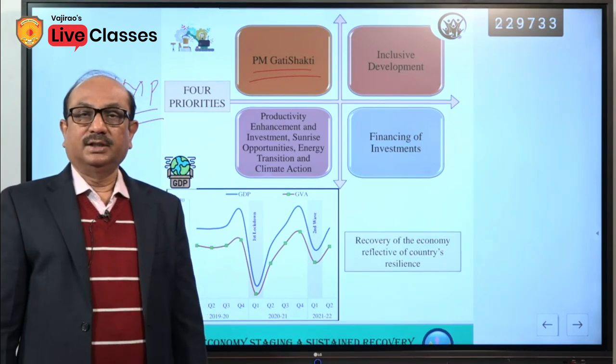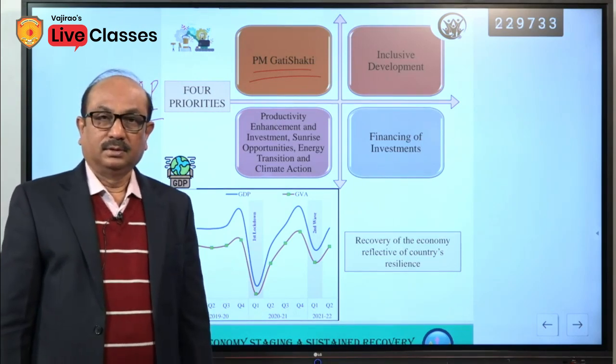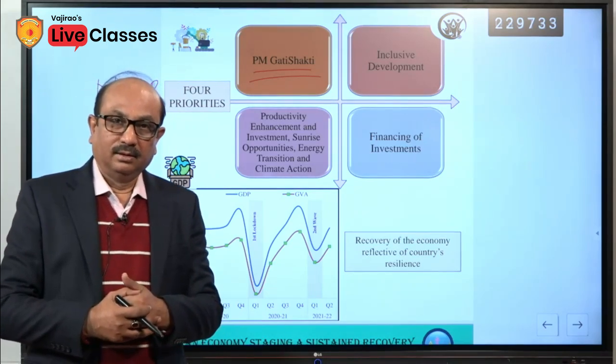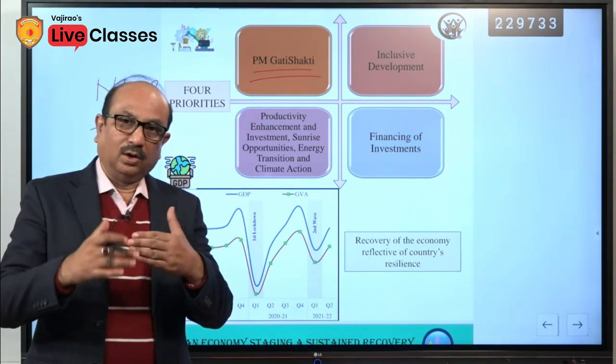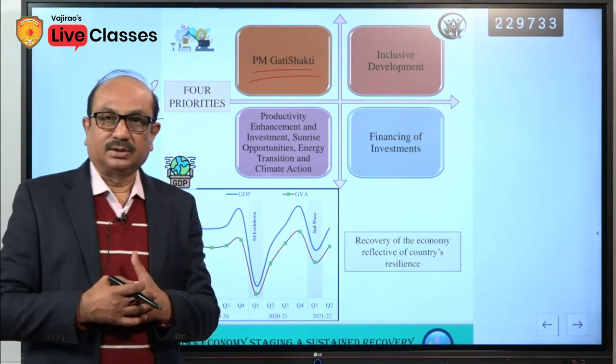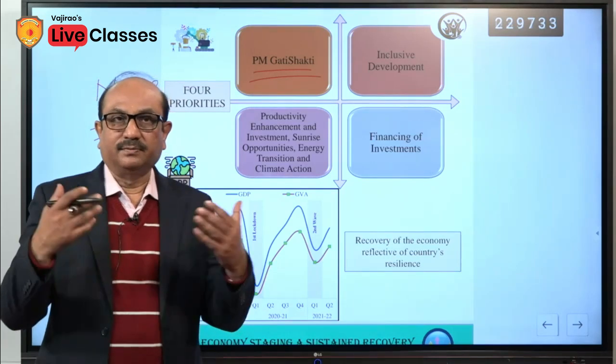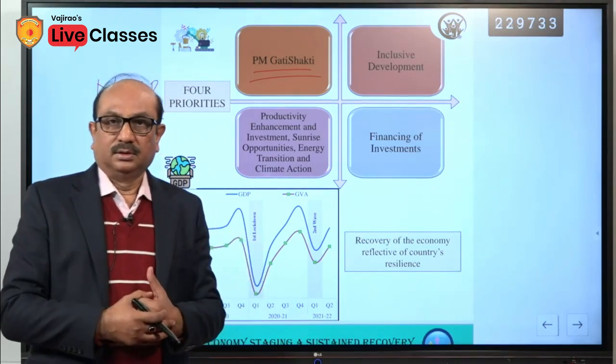In the next 4 to 5 years, government will monetize the government's assets and the public assets to generate 6 lakh crore, and the 6 lakh crore would be invested for the infrastructural development.